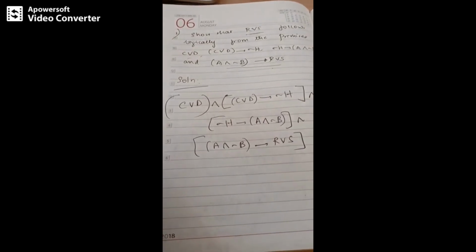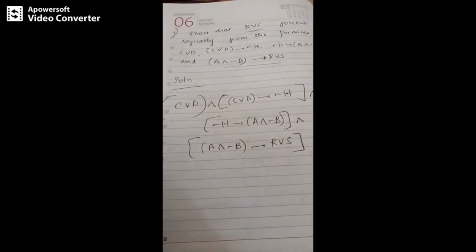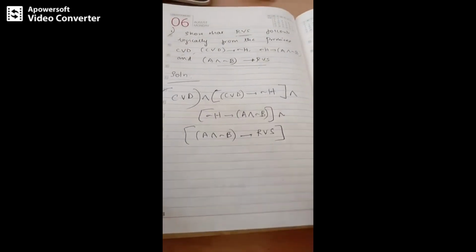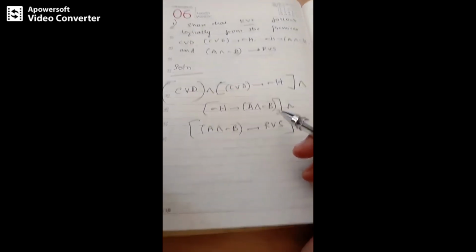So next, how do we solve the problem? We have written this in terms of conjunction.